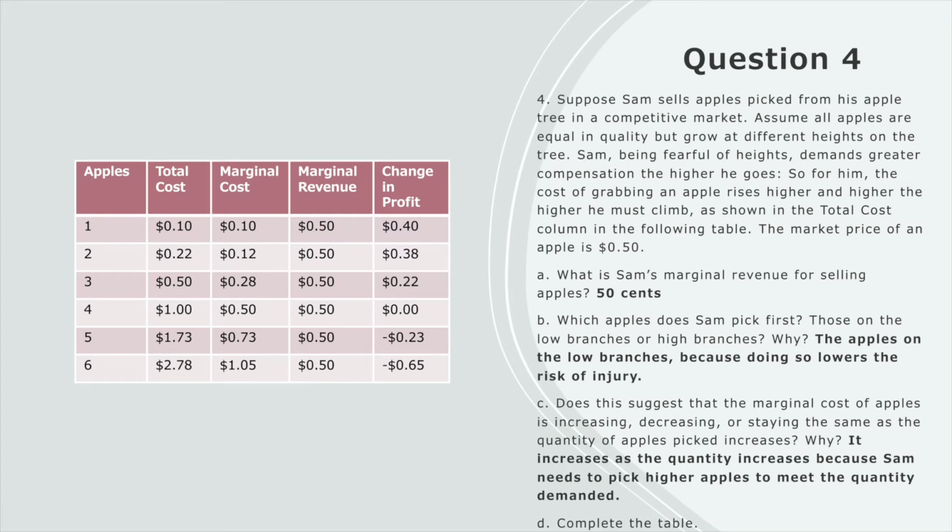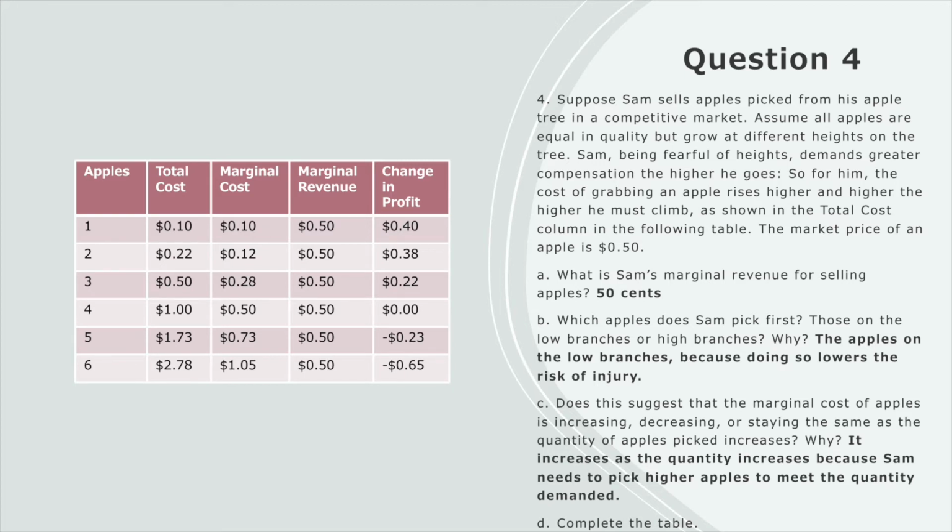For question 4, we're looking at Sam, who is selling apples in a competitive industry. From the information given, we know that the marginal revenue is 50 cents, as it's the market price of an apple. For part B, it's safe to say that Sam is going to pick the lower apples first, because doing so lowers the risk of injury and is much easier for him. So we can say that the marginal cost of apples is increasing as supply increases, because Sam needs to pick higher apples, which means putting himself at risk more often than before.